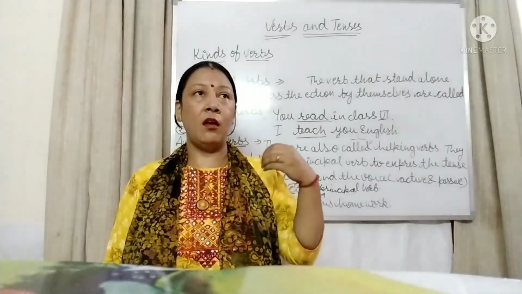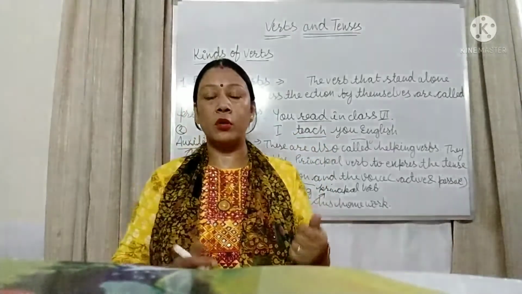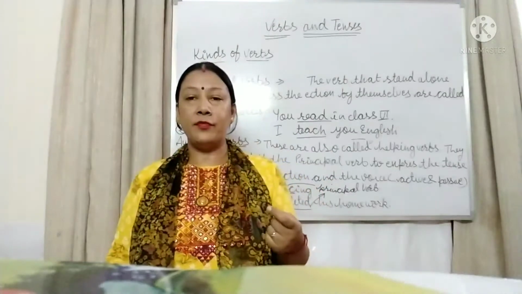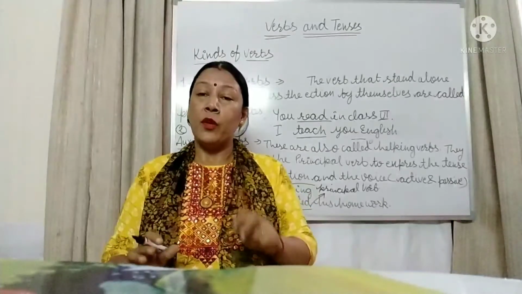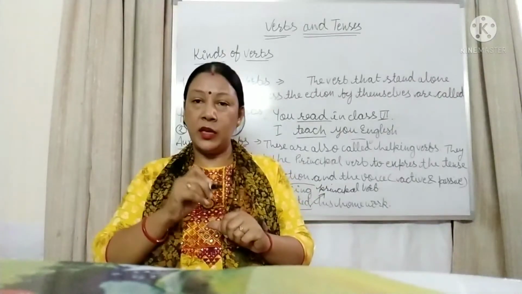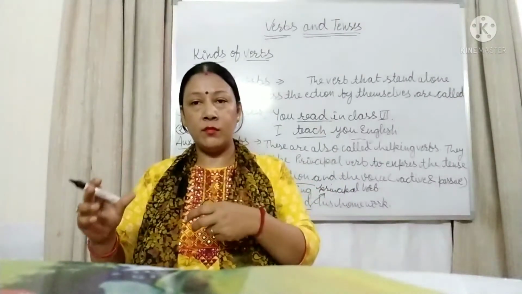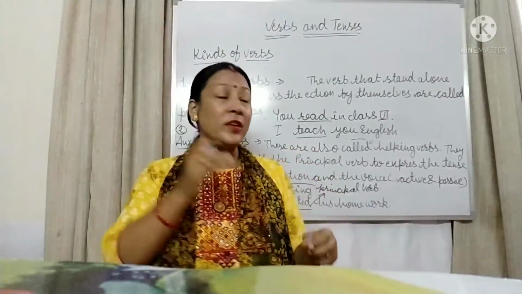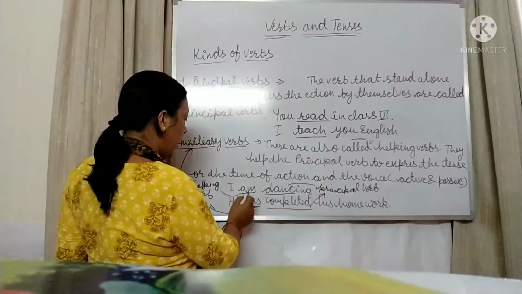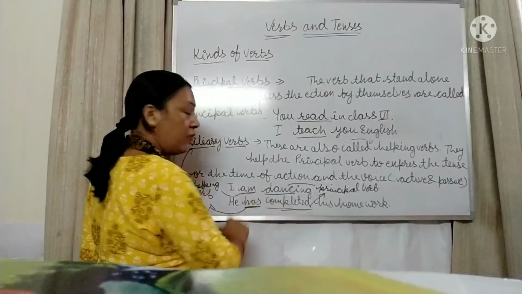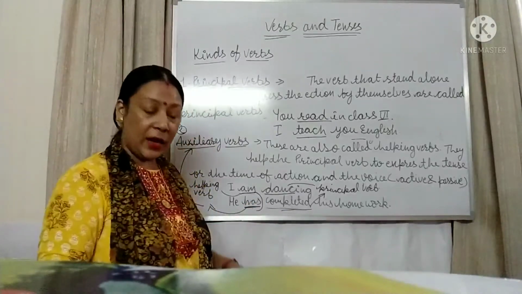Dancing, studying, sleeping, going, eat, cook, dance, sweep, drive, read, write, explain, express. These words are main verbs. Whereas is going, is, was going, has completed, had completed, is being, going. So these are the words which come just before the main verb. You can say here is, am and has are just before the main verb, giving help to the main verb. That's why these are auxiliary and helping verbs.